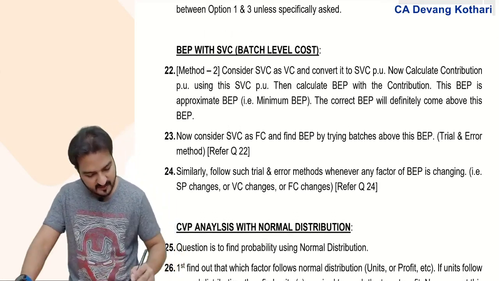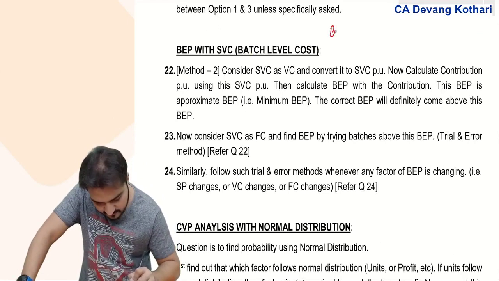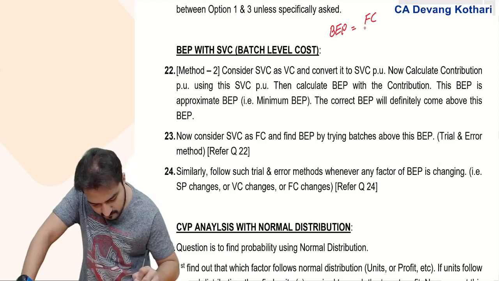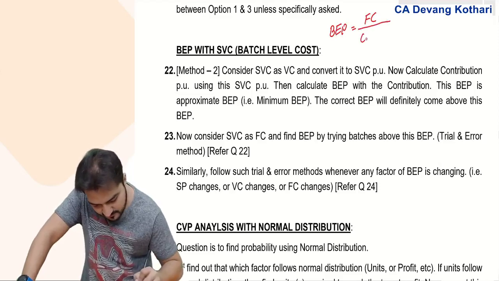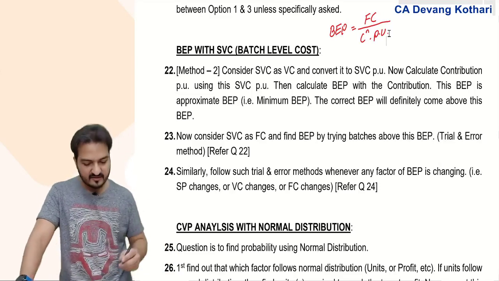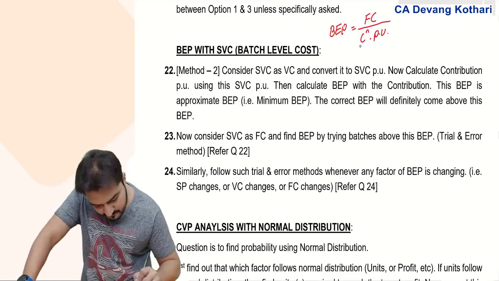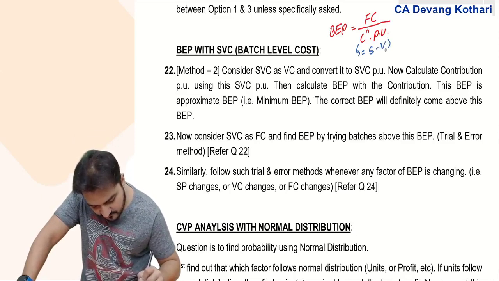generally your break-even point used to be fixed cost divided by contribution per unit, and that contribution per unit was equal to selling price minus variable cost.